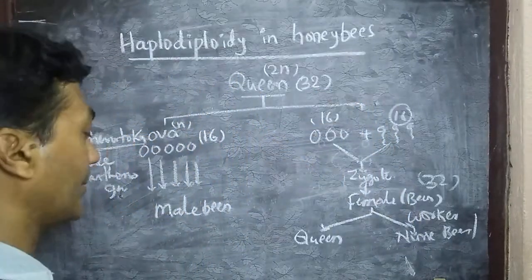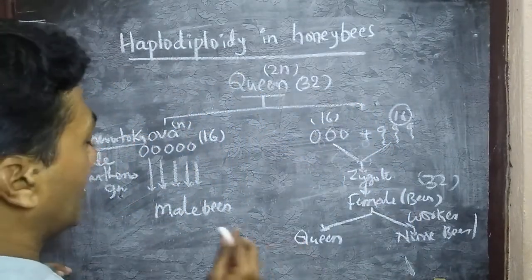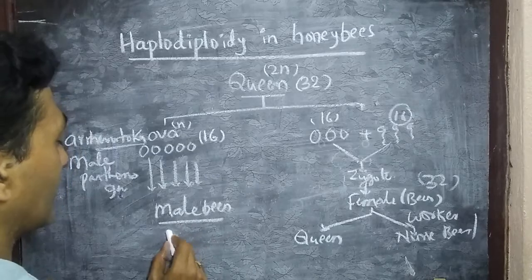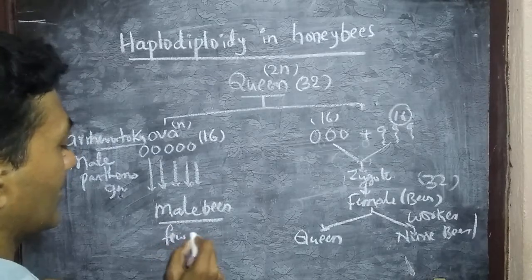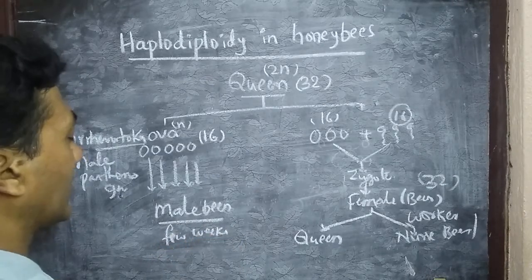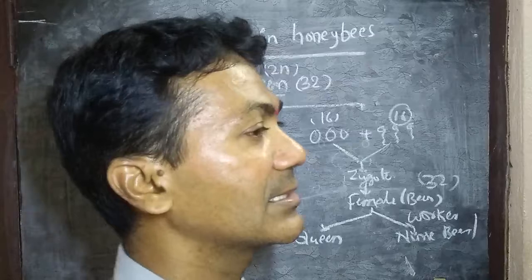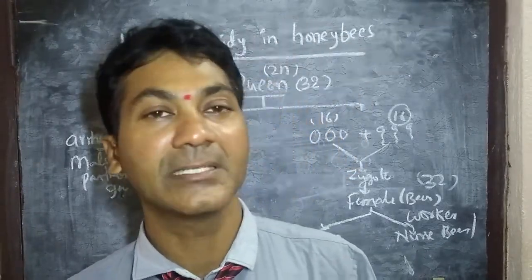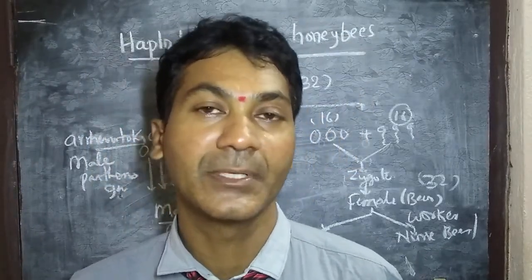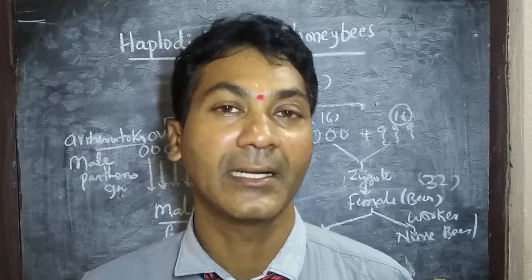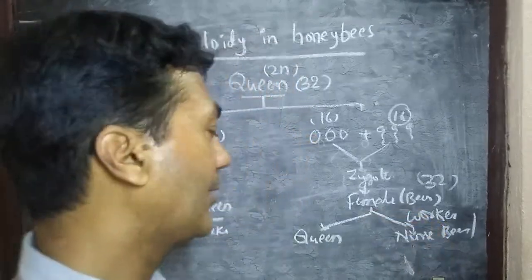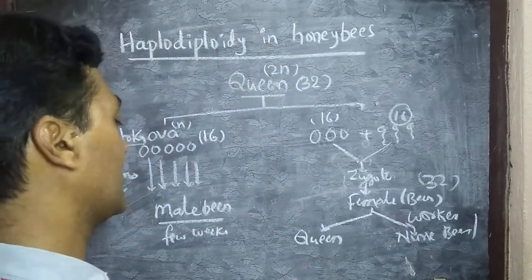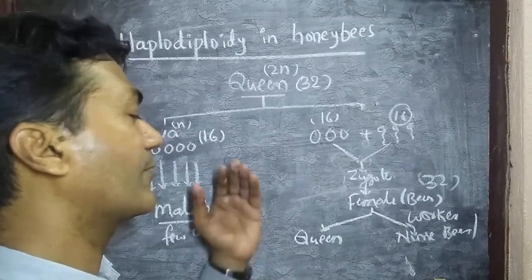honeybee comb. Among these, the male bee's lifetime is up to a few weeks, and the interesting thing is that once a male bee copulates with a queen bee, it will die. Once it has donated sperms to the queen bee, it will die. It gives sperms to the queen when the queen is flying in the air.